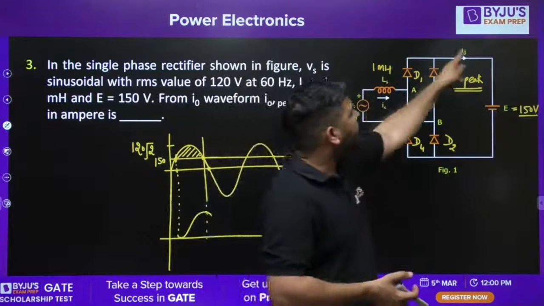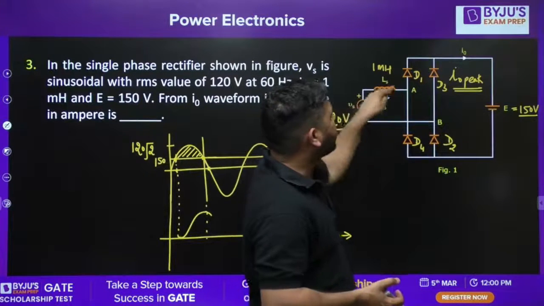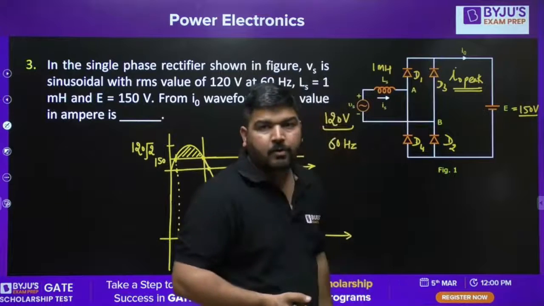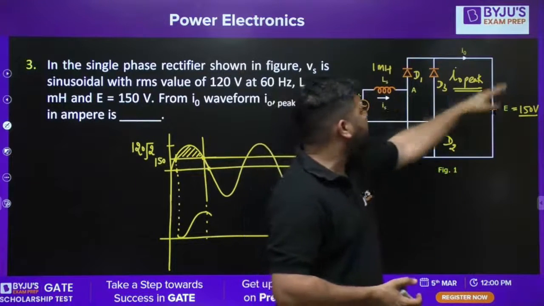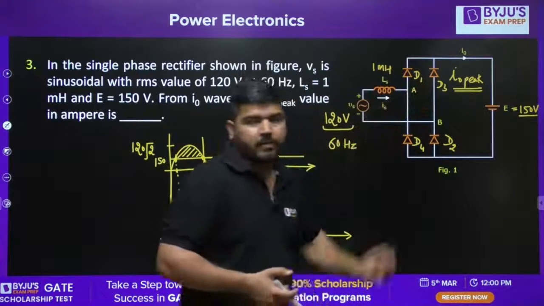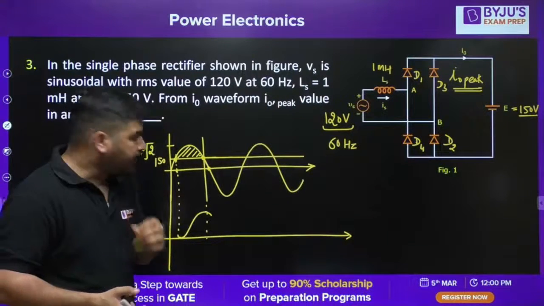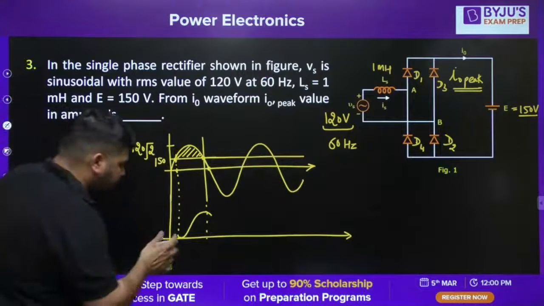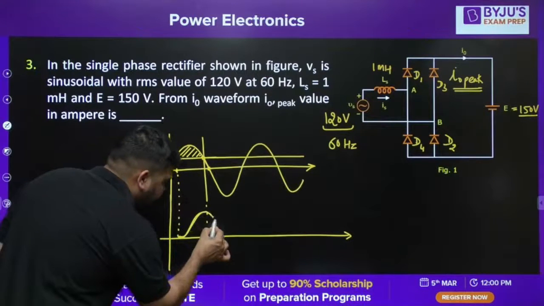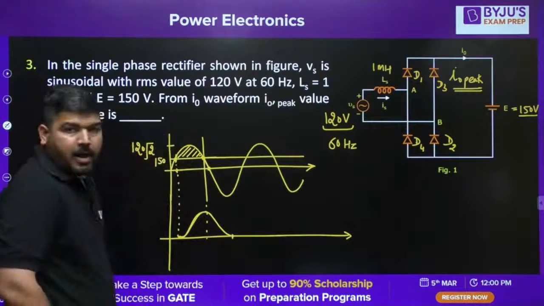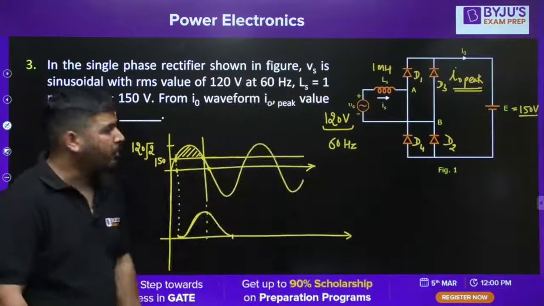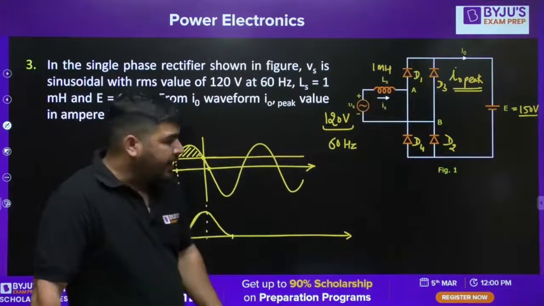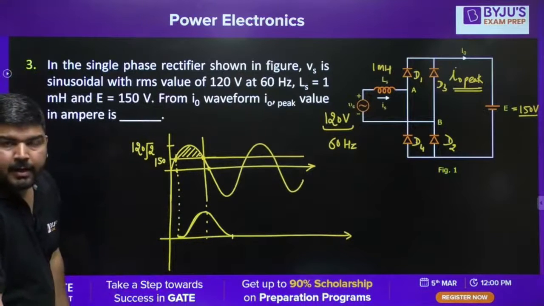Because the current is flowing via this path, and diode D3, D4 will conduct only if this current has become zero. Then only you can say that D3, D4 will start conducting. It means you have to check at what instant this current has become zero. At that instant, D3, D4 will start conducting. I hope it is clear. Otherwise, D3, D4 will not conduct.